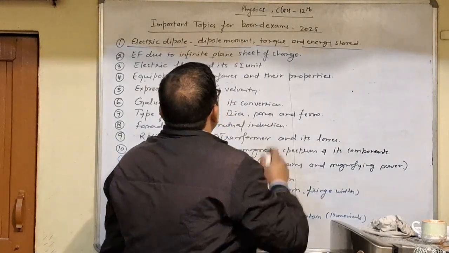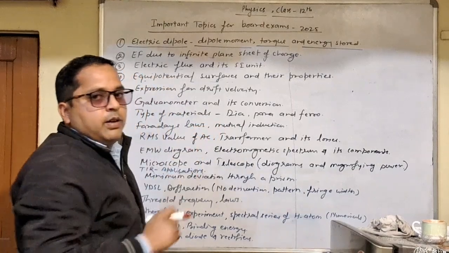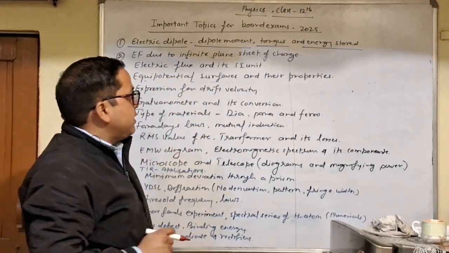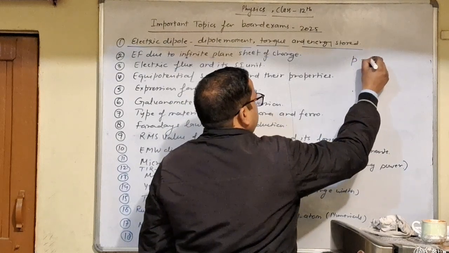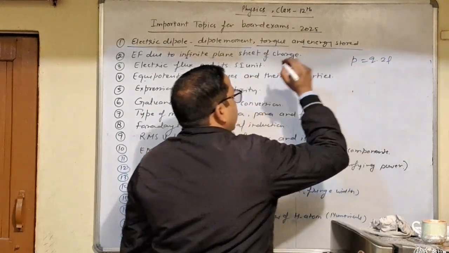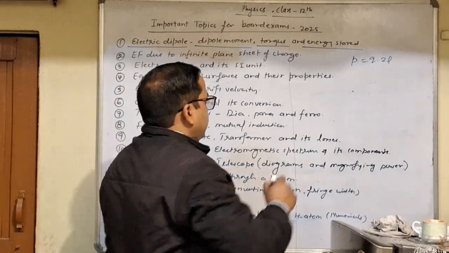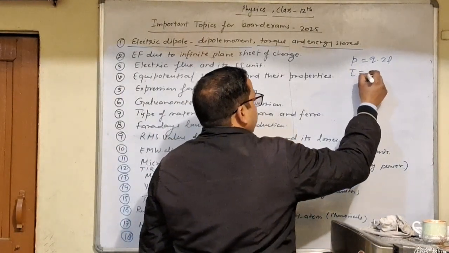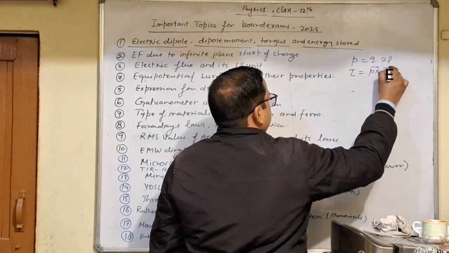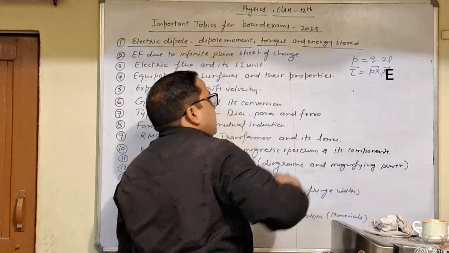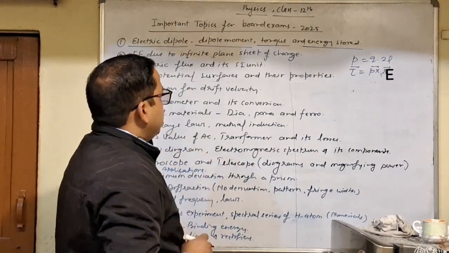So we have dipole moment, already known, a system of two equal and opposite charges, and the dipole moment is denoted by small p, q into 2l, having its SI unit coulomb meter. Torque, we have the expression for torque, p cross E. And the energy stored, W equal to pE (cos theta 1 minus cos theta 2).